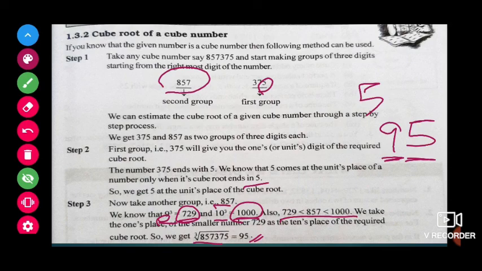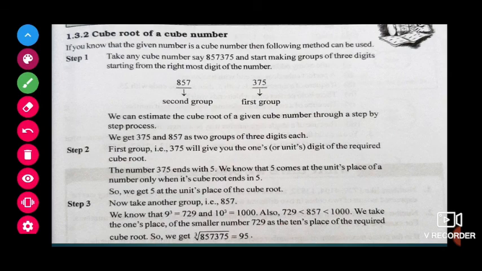Okay, in the same way, please try the estimation method, children. One more sum is there in the exercise. That sum I have given as homework for you. Try to do that. Okay.